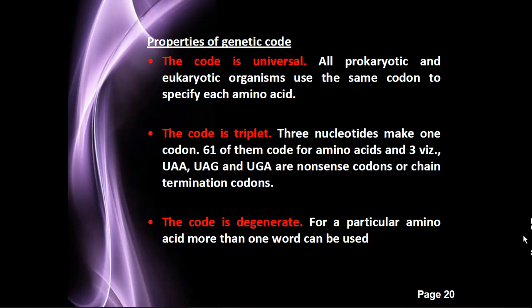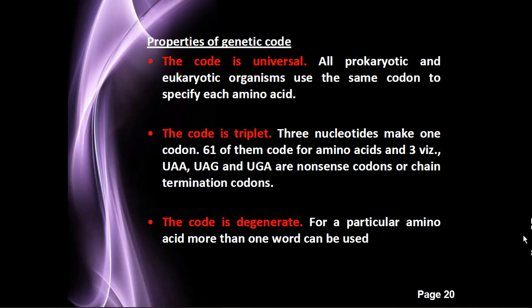So how these 64 codons are generated, we can see in the next few slides.